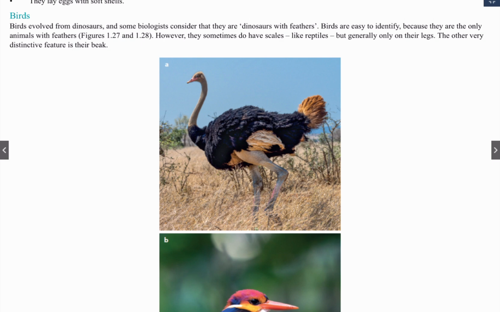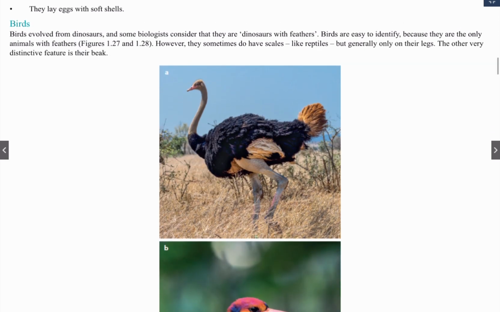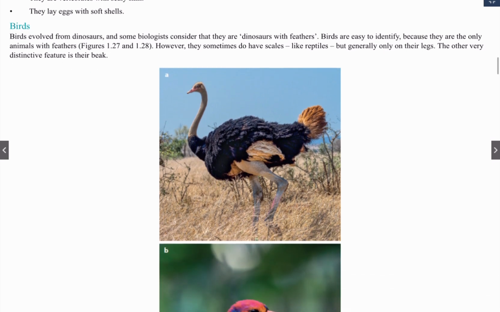Next one, birds. Birds evolved from dinosaurs. Yes, there are some dinosaurs that are in the bird group, and well, some are in the fish group too. Birds are easy to identify. They have feathers, but some birds have scales too.